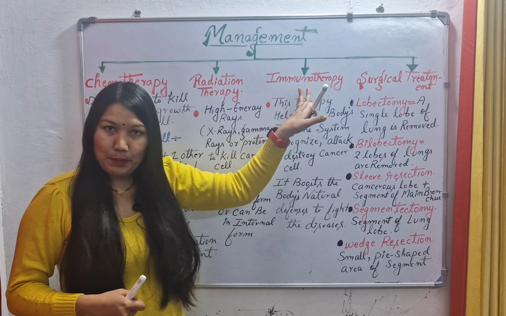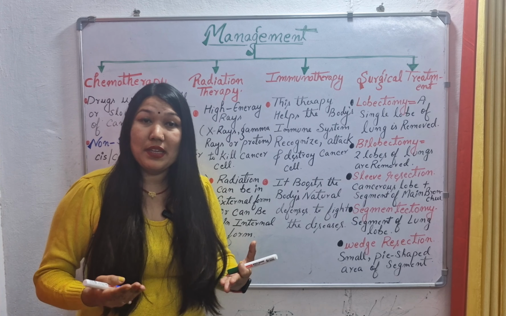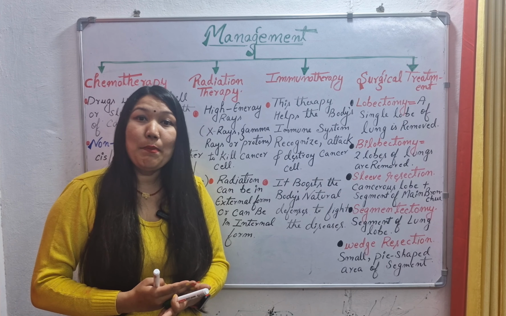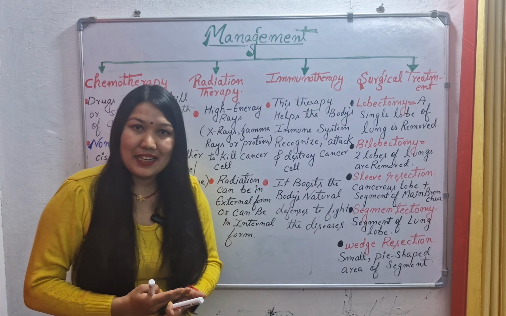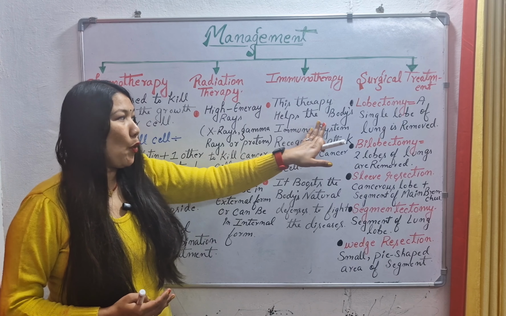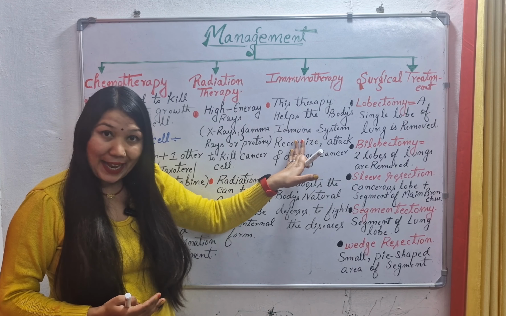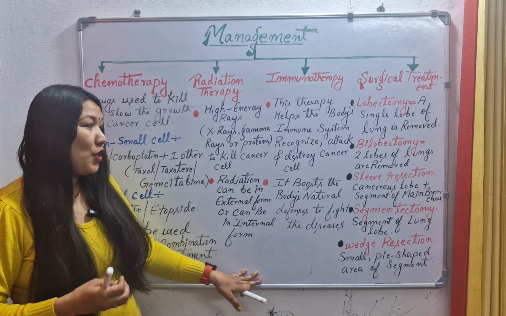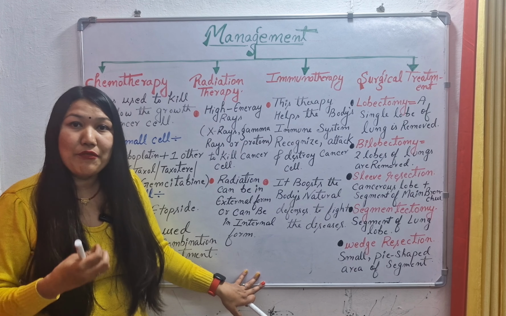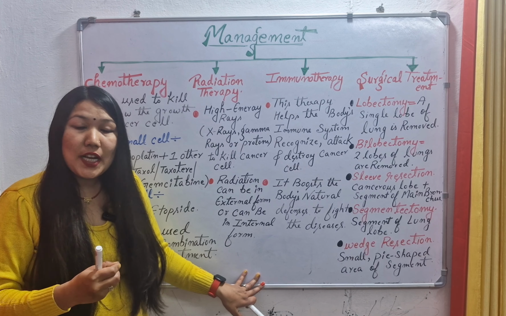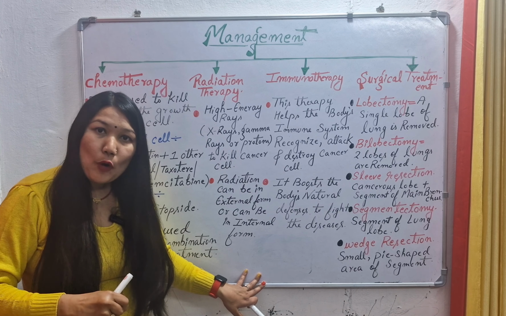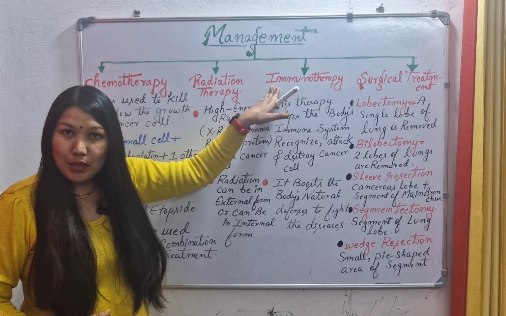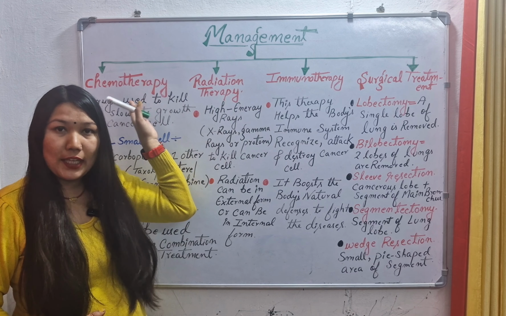Next, we have immunotherapy. The name is suggesting immuno. It means these are the medicines which will build our immunity. They will boost our immune cells like T cells. So this therapy helps the body's immune system to recognize the cancer cells and to attack them. It means this immunotherapy is boosting our body's natural defense mechanism. So it is boosting our immune cells and our own body's immune cells will fight the cancer cells. Again, this immunotherapy can be given with radiation as well as with chemotherapy.